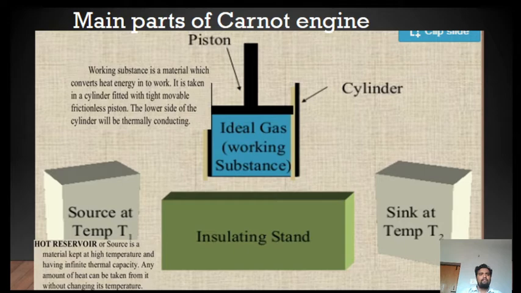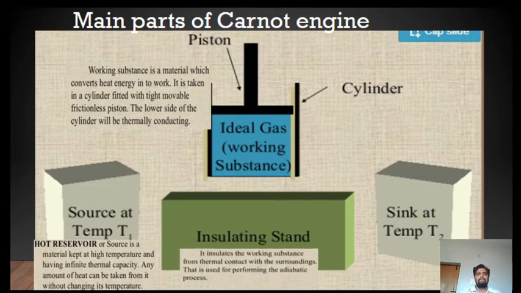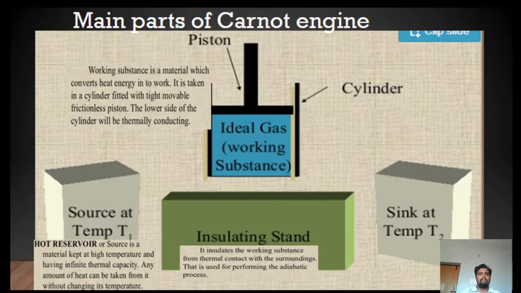Here we consider an ideal gas as the working substance. The working substance is a material which converts heat energy into work. It is taken in a cylinder fitted with a light movable frictionless piston. The lower side of the cylinder will be thermal conducting. This is about the working substance. Next, the insulating stand. What is the function of the insulating stand? It insulates the working substance from thermal contact with the surroundings. That is used for performing the adiabatic process.